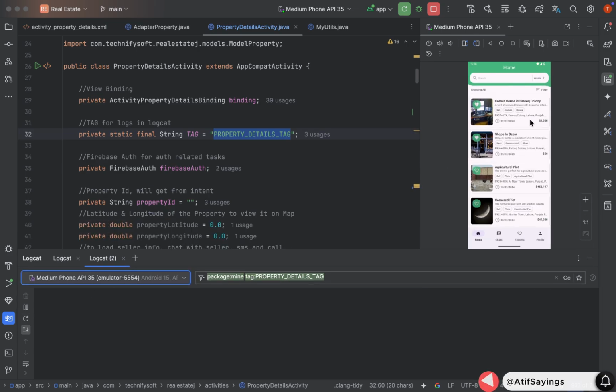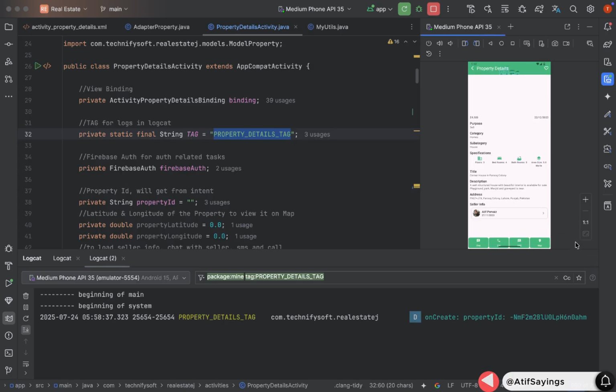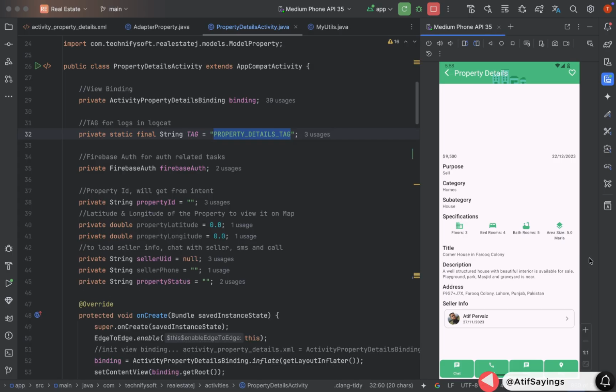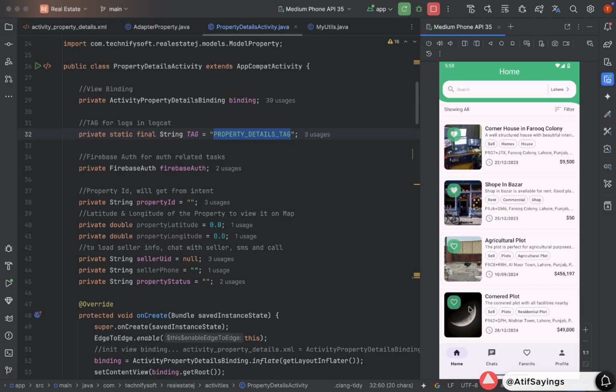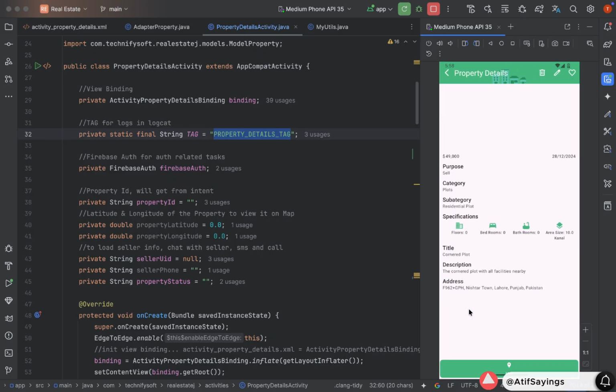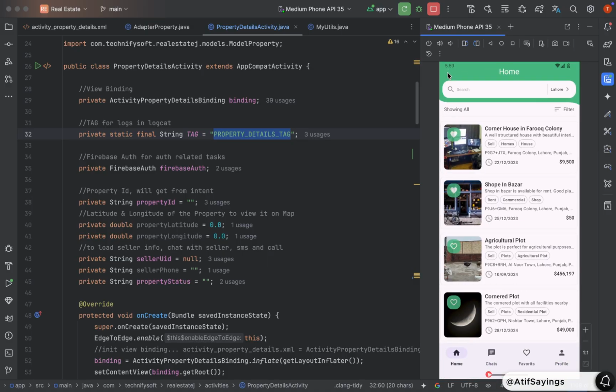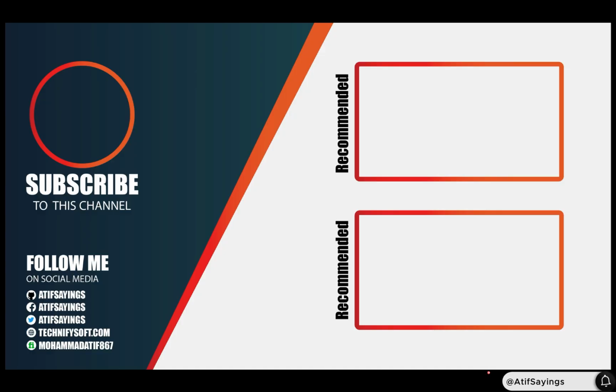Click any property from the list. It will show property details. Options like chat, call, SMS are showing because this property is not by the currently logged in user. Now open a property that is by the currently logged in user. It will hide the options call, chat, and SMS. Only the map option will be visible. Similarly, you may continue testing by opening each property details to check if everything is working fine. Okay, enough for now. We will continue from here in the next part.